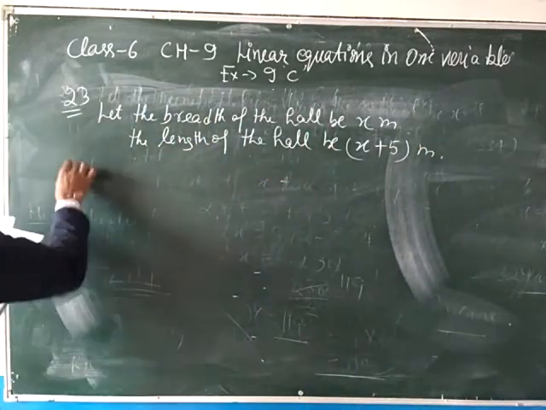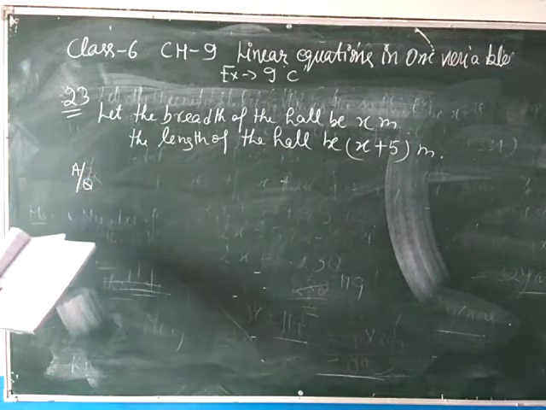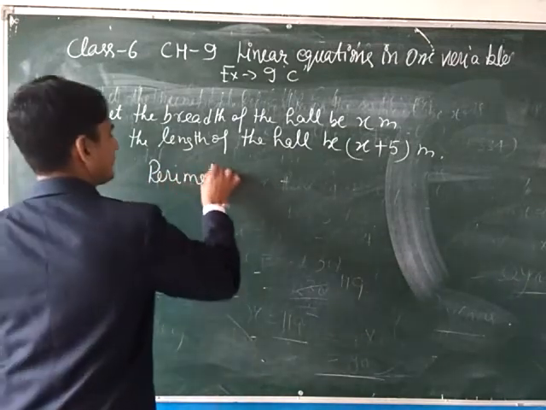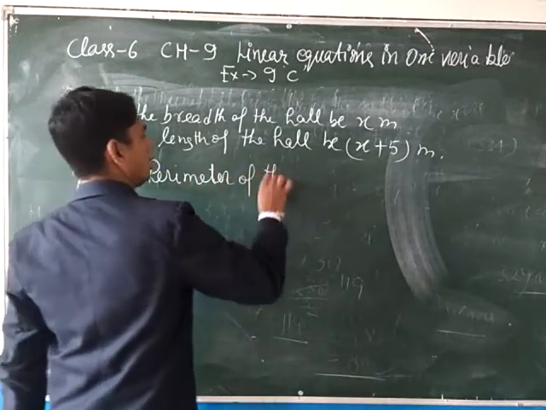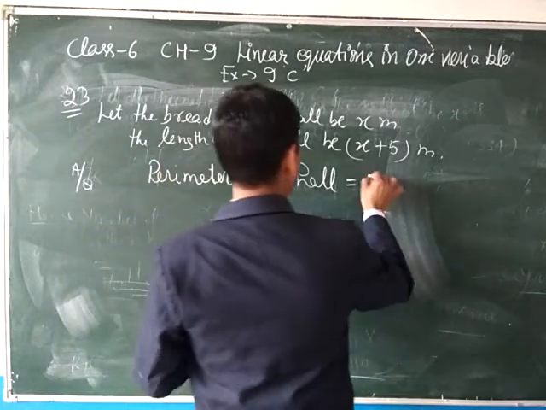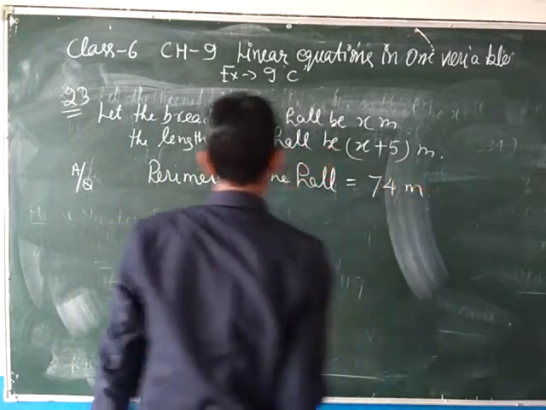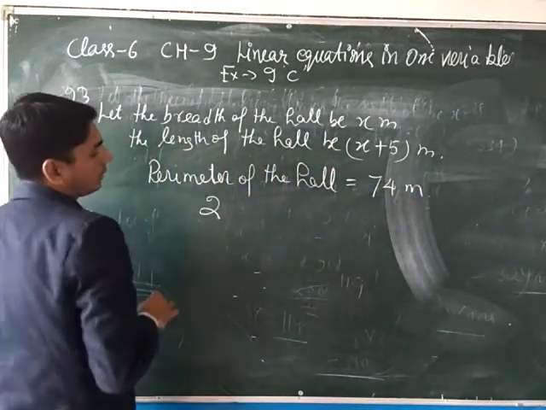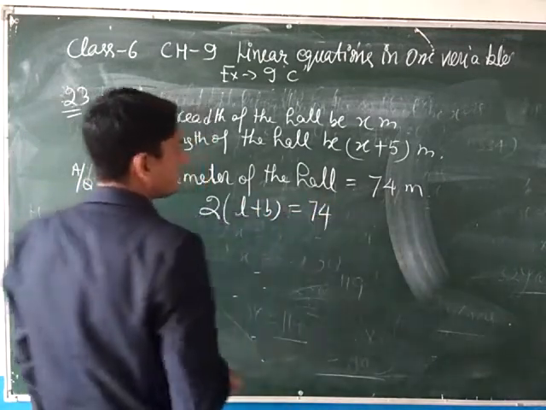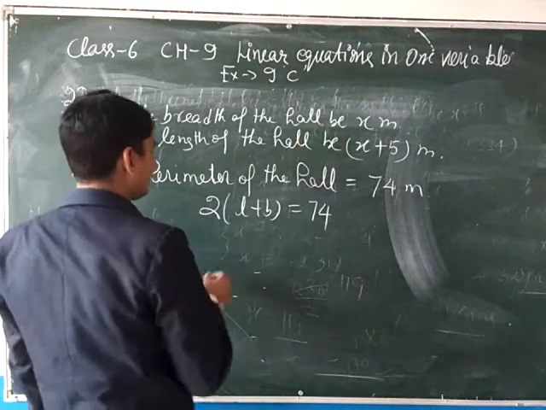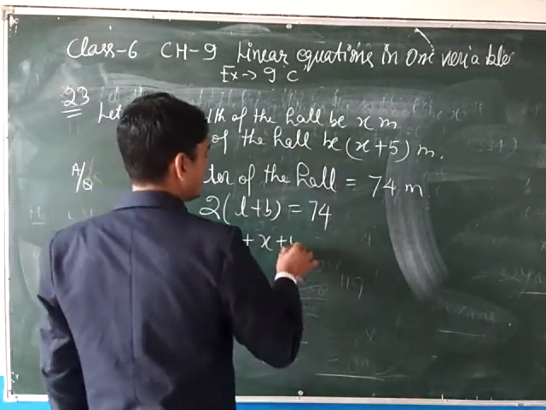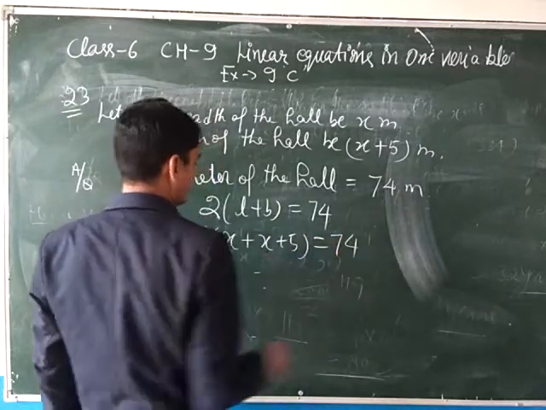And you know very well, according to the question, the perimeter of the hall equals 74 meters. The perimeter of a hall is 2 times length plus breadth, equals 74 meters.